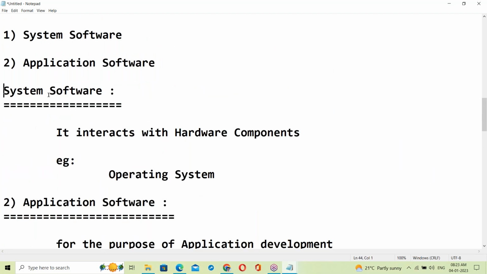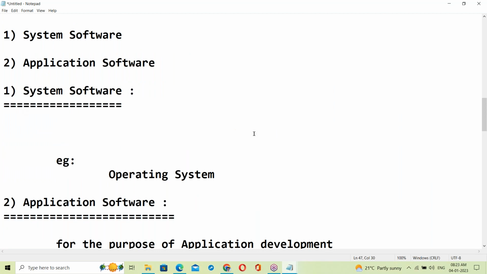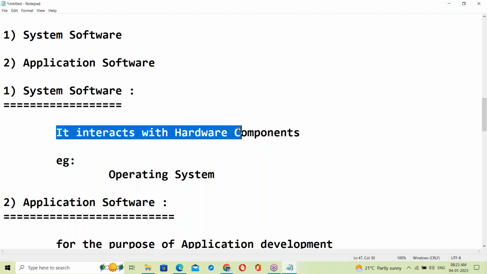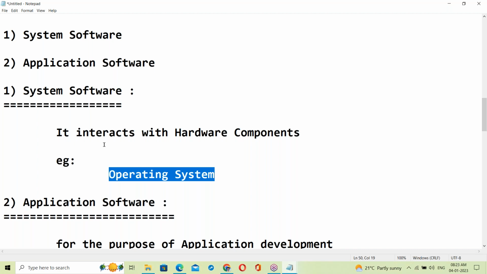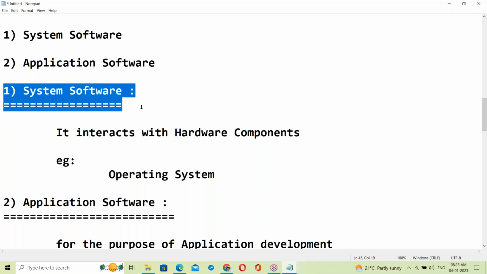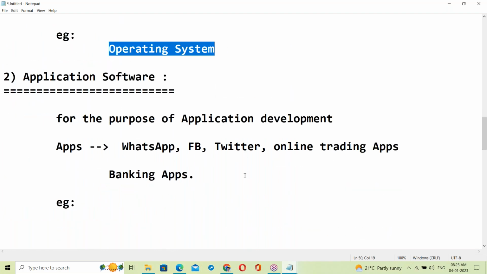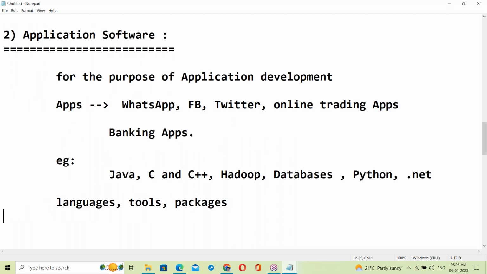See here, first one, system software. It interacts with hardware components. Only OS can interact with hardware, so only OS comes under system software. Remaining all are application software. In software, we are using many things, right? OS comes under system software. Except OS, all are application software.